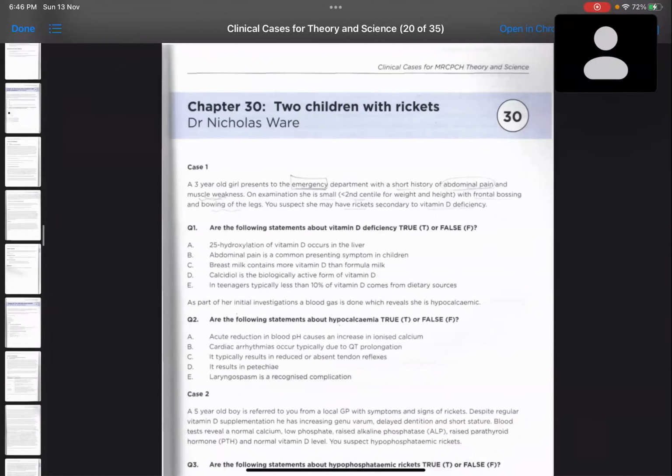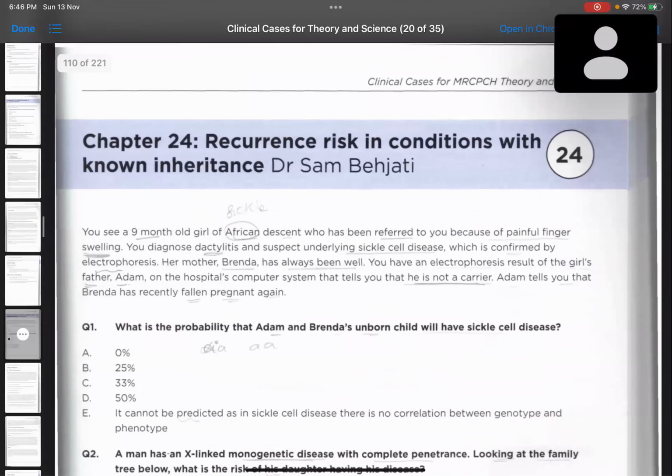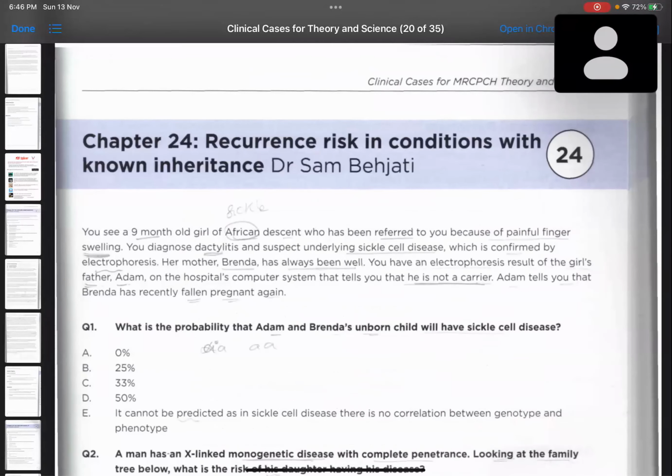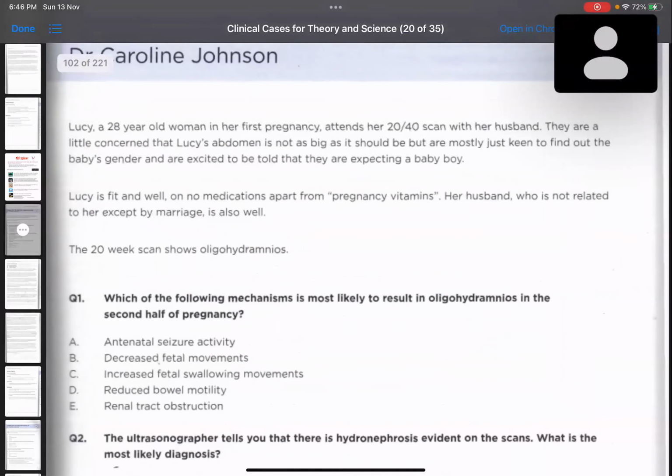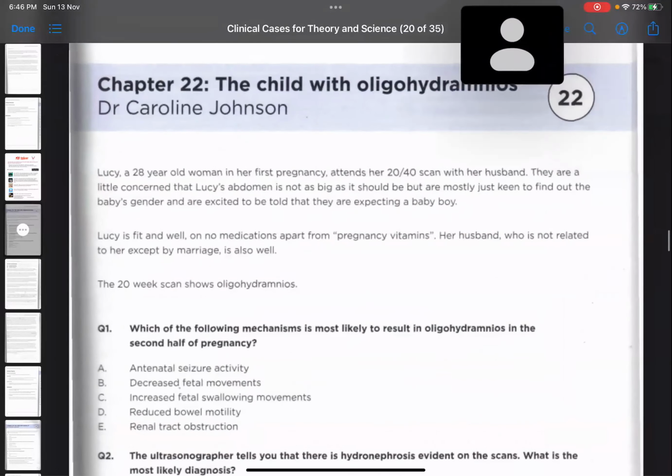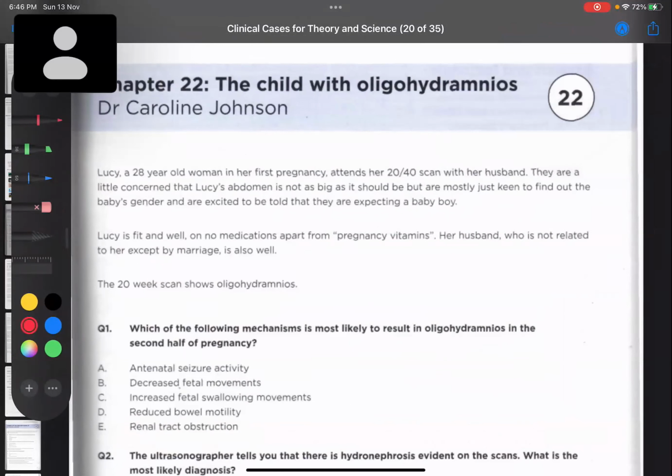And what is the thing we learn about neonatology? Neonatology we will be studying in the end, right? Because neonatology is basically the summary of all the chapters. So if you have studied all the systems, neonatology you choose to study towards the end.